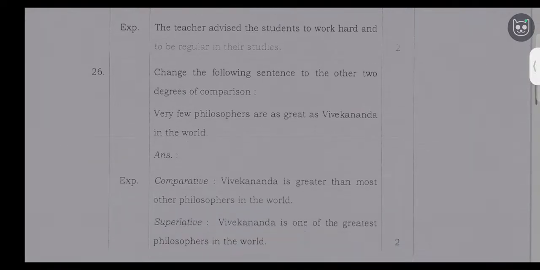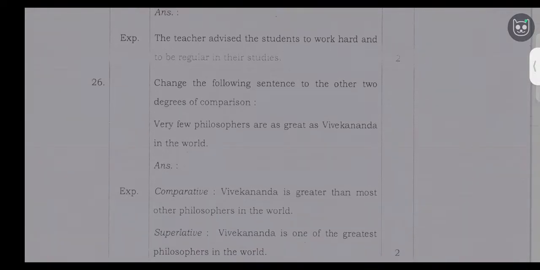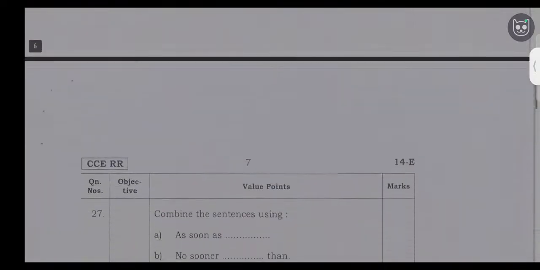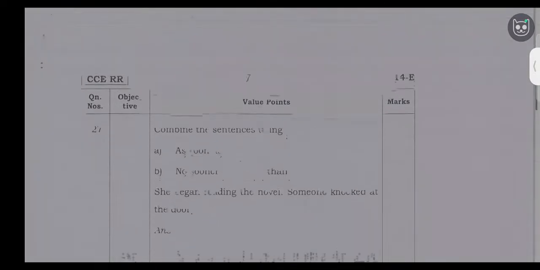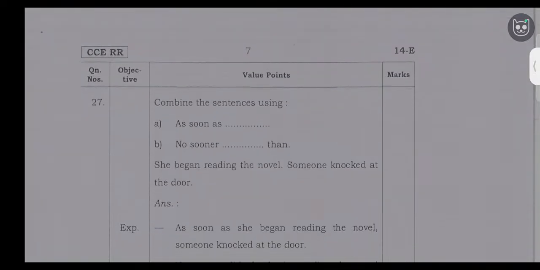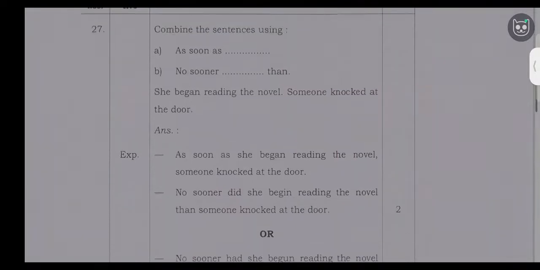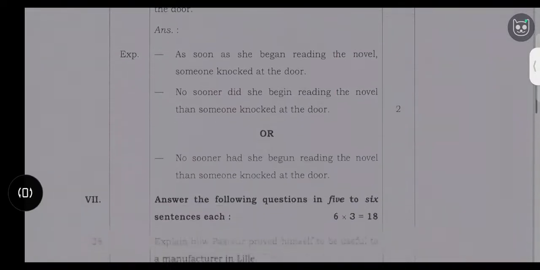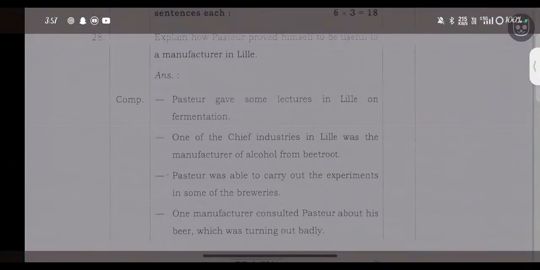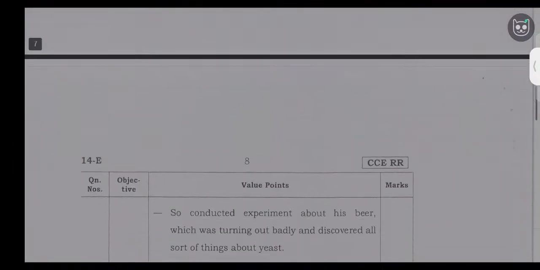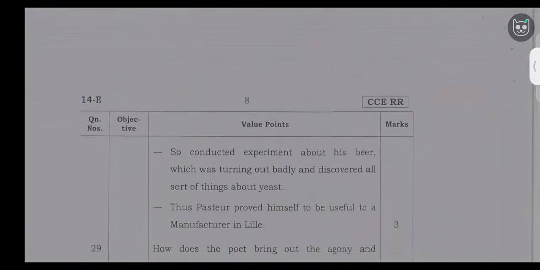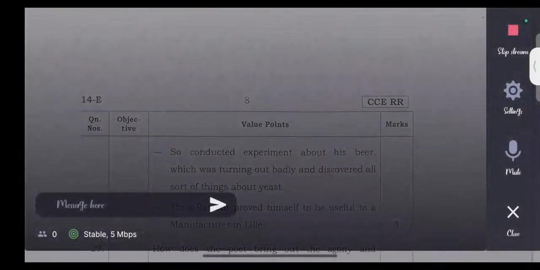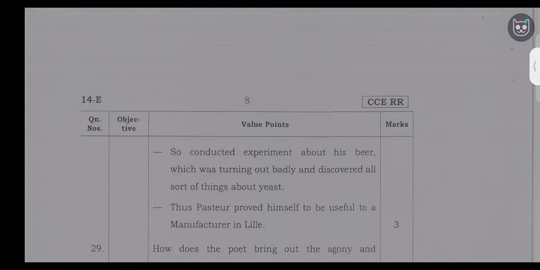Now the comparative sentence, Vivekananda is greater than most other philosophers in the world. Superlative is Vivekananda is one of the greatest philosophers in the world. Then combine the sentence. As soon as she began reading the novel, someone knocked at the door, or no sooner did she begin. Conducting experiments about his spear, which was turning out badly, he discovered all sorts of things about yeast. Thus, Pasteur proved himself to be useful to a manufacturer in Lille.